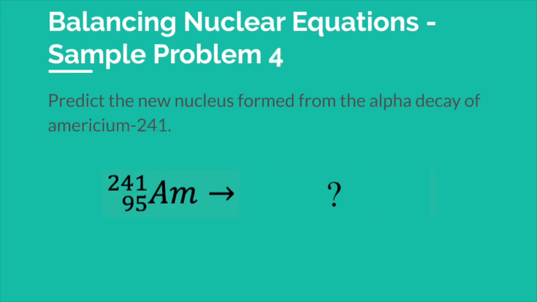Now let's see if you got this one. Predict the new nucleus formed from the alpha decay of americium-241. I've included the isotopic notation of americium-241, but that's all you're going to get. Pause if you need more than about 10 seconds.